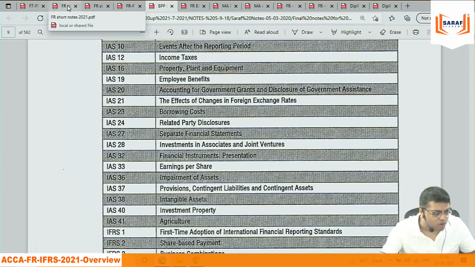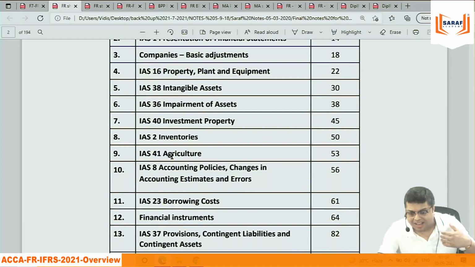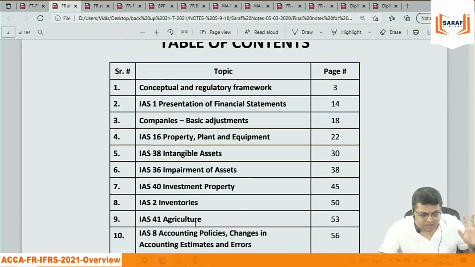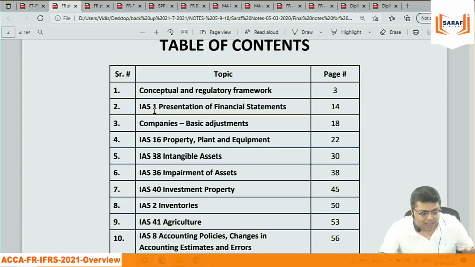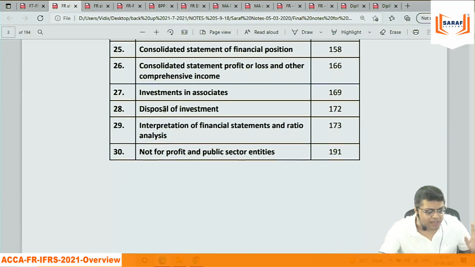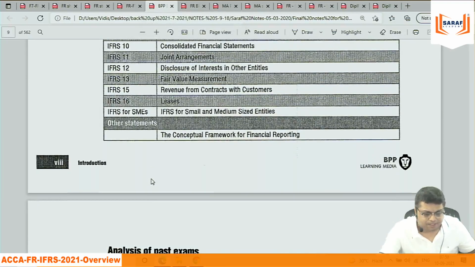And when we go here, you can see, as per the institute, what the student studies for FR, the ACCA FR exam, all these things, IAS 1 to all, and IFRS, so many IAS, IFRS. Similarly, in case of Diploma IFRS, all are IAS, IFRS, all.